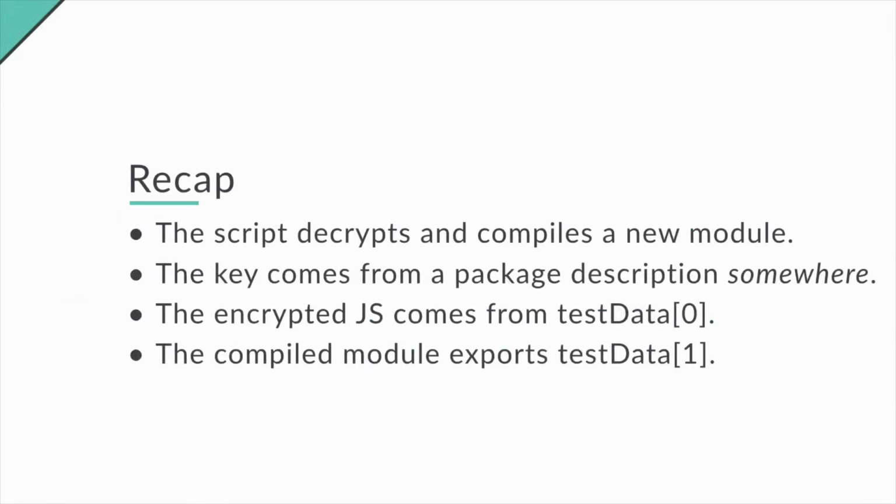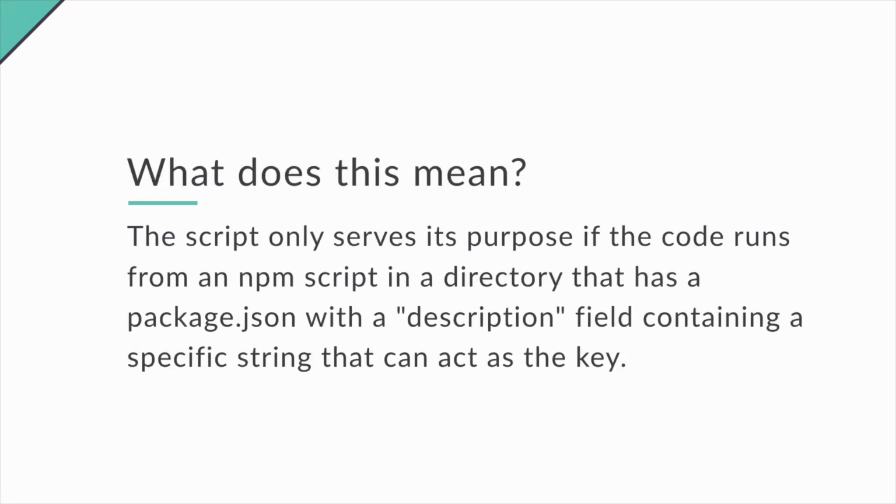So a recap, the script decrypts and compiles a new module in Node. The key comes from a package description in a package.json somewhere. The encrypted JavaScript for the new module comes from the first element in the test data, and the compiled module then exports the second element in that data. So what does this mean?